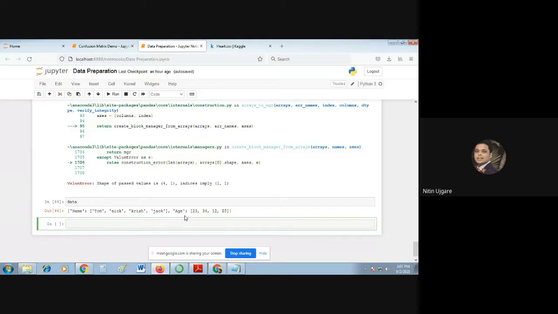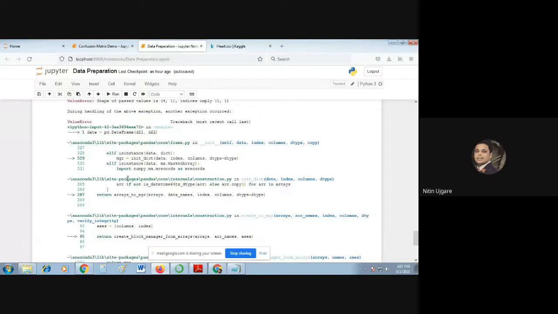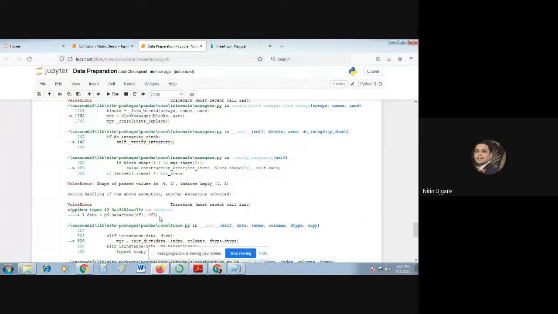So can you just create a table from this df1 and df2? That is what I wanted to ask all of you. So on Saturday, you just show me how to create a new data frame from the existing data frames. Okay, that's it. If you have still any doubt, then please ask me. Otherwise, we will stop here. Any doubt?